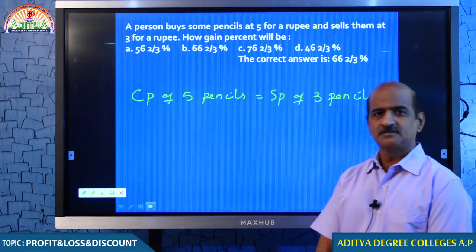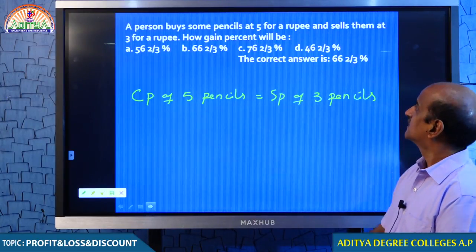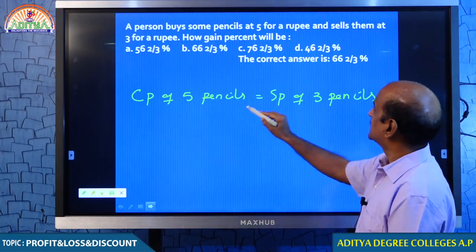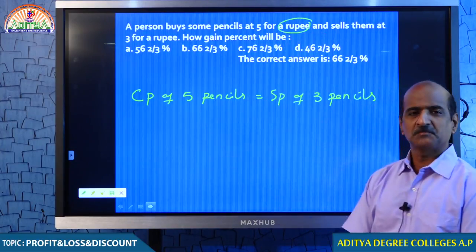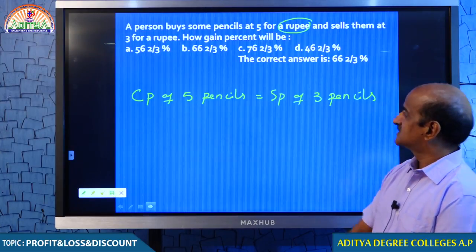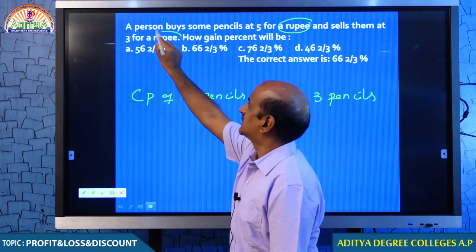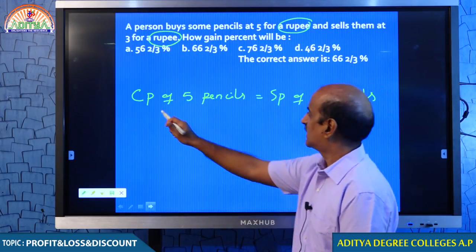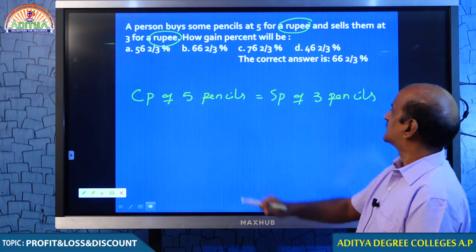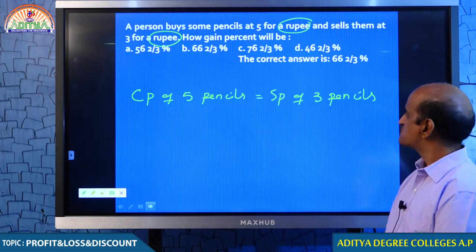Check it out. If you really have any doubt, check it out. Because cost price of 5 pencils is 1 rupee. Come on, man. And selling price of 3 pencils is also 1 rupee. Therefore, cost price of 5 pencils is 1 rupee.